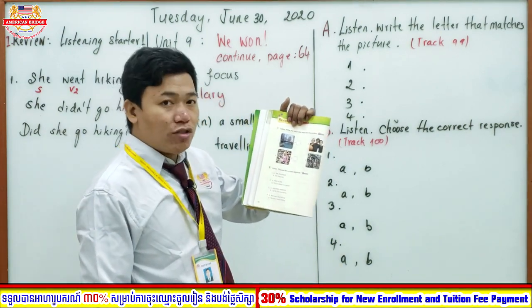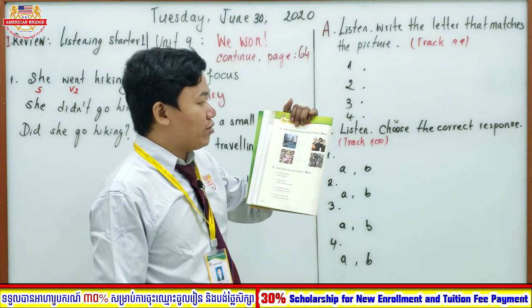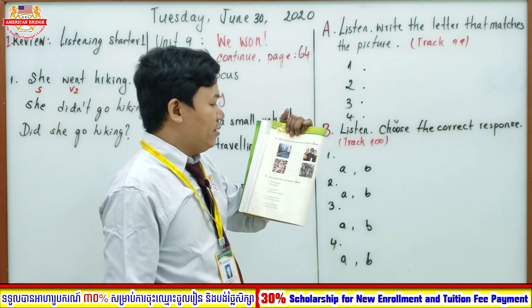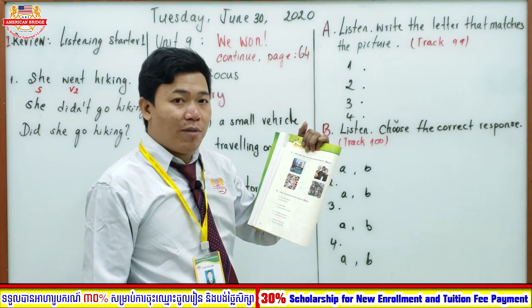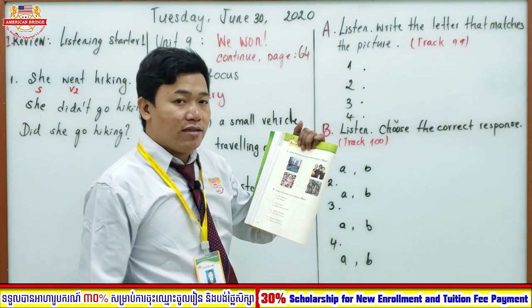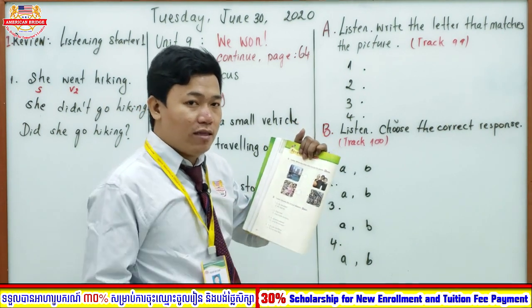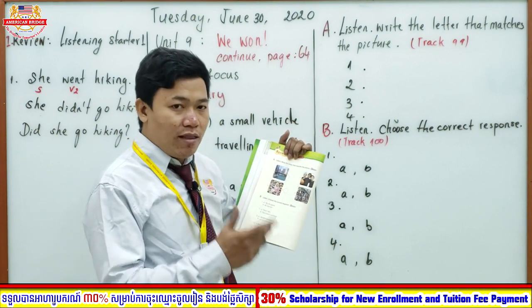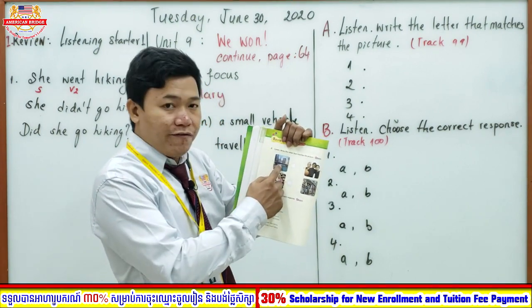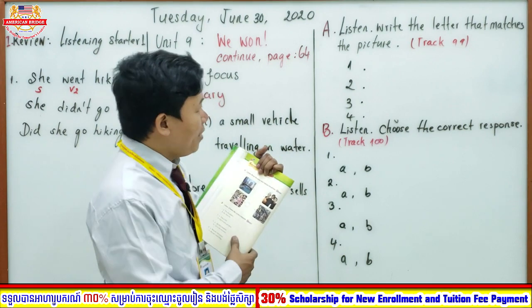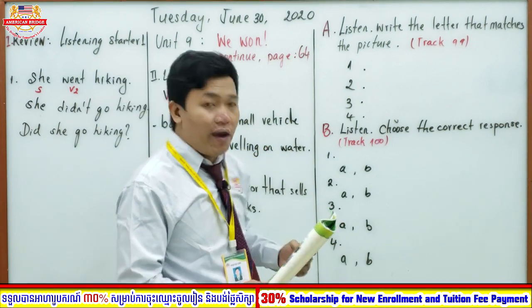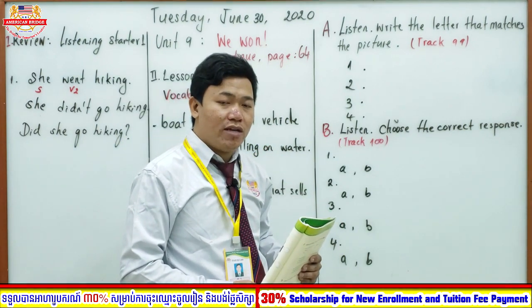What I want you to do is listen to audio track 99, try to understand each sentence the audio tells you, and match the letter that fits the picture. Now I give you 5 minutes to listen to the audio track and match the letter to the picture. Let's start.